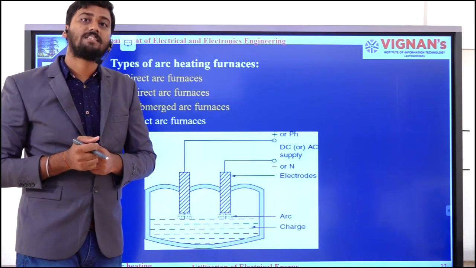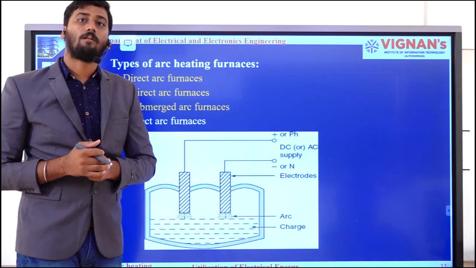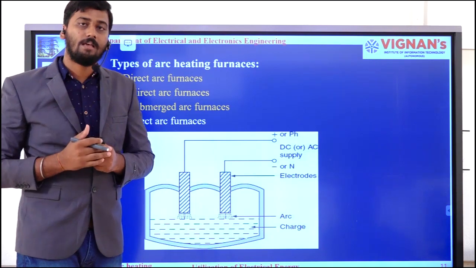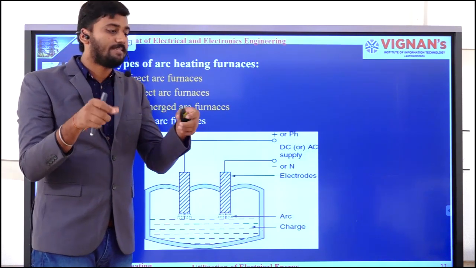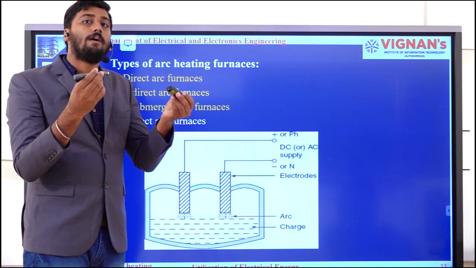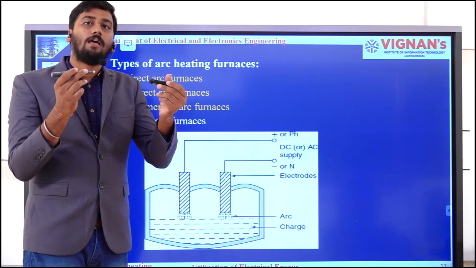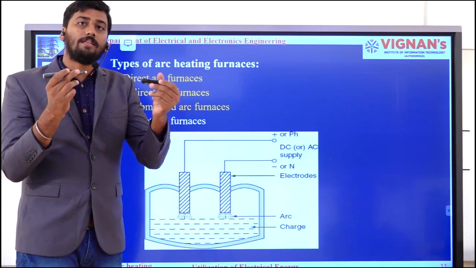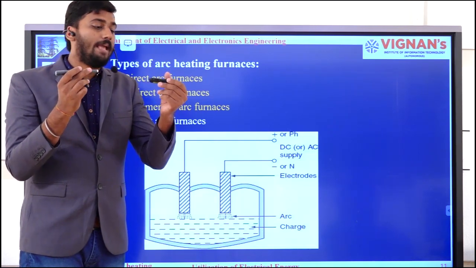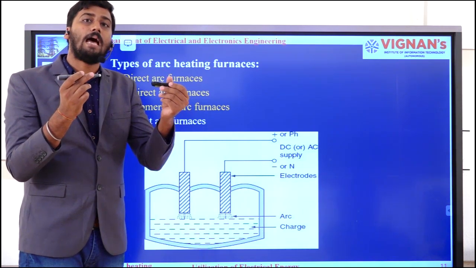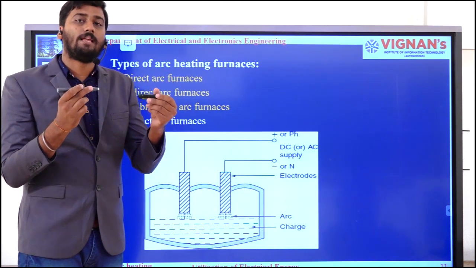between the two electrodes by applying a large amount of voltage, that is, at high voltages. For example, let us consider I have placed two electrodes with a certain air gap. If I apply higher voltages, what will happen? The air present in between this air gap will get ionized.